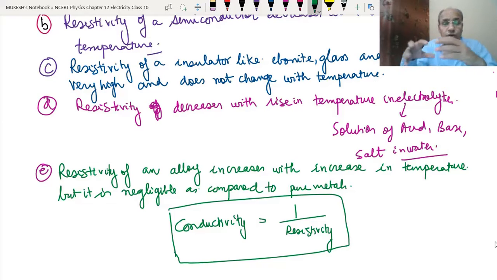So students, today we have studied the factors which affect the resistance. We have studied four: one was the length, second was the area of cross section, third was the nature of material, and fourth was the temperature. Then we studied resistivity, which depends on two factors: the temperature and the nature of material. That means if we change the length or the area of cross section, there will be no change in the resistivity, but the resistance will change. And we have studied how temperature affects the resistivity, and at the same time the resistance is also affected.